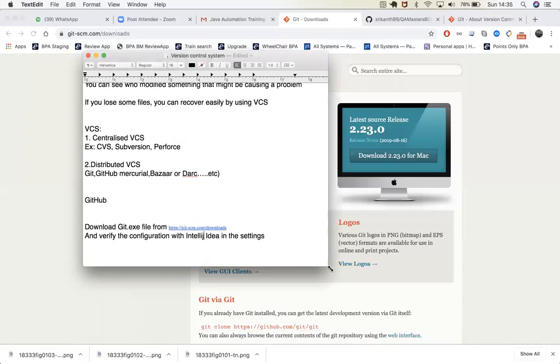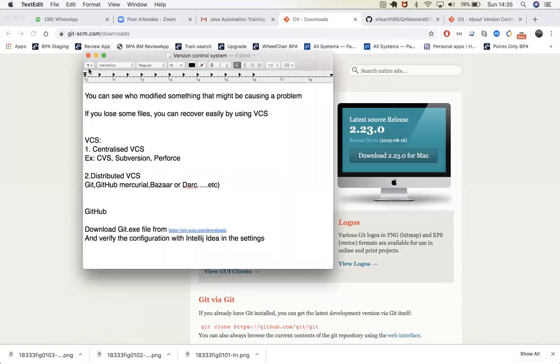This is a Mac operating system, but for that one it's different. Once you download this, you'll be able to execute Git commands. We'll see the Git commands later.